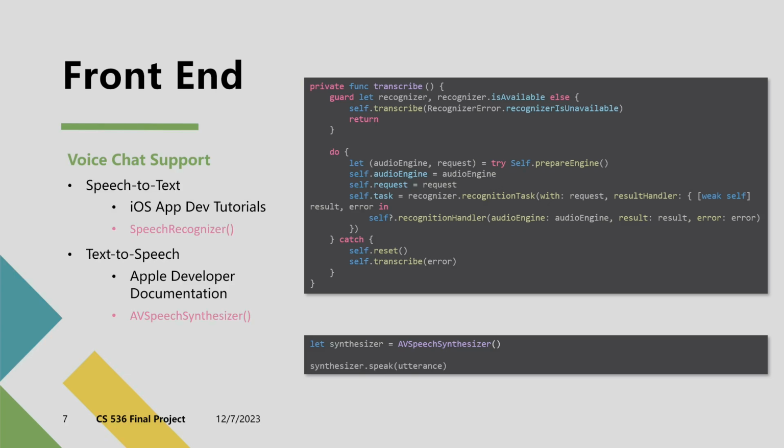For the text-to-speech component, we leverage the built-in iOS class AVSpeechSynthesizer, since it is pretty straightforward to use and is well documented in the Apple developer documentation. This integration allows for a seamless conversion of text responses into audible speech. Once we receive a response from the server, it is transformed into an object known as an utterance. This utterance is then passed to the synthesizer, which articulates the message audibly, providing users with an interactive conversational experience.